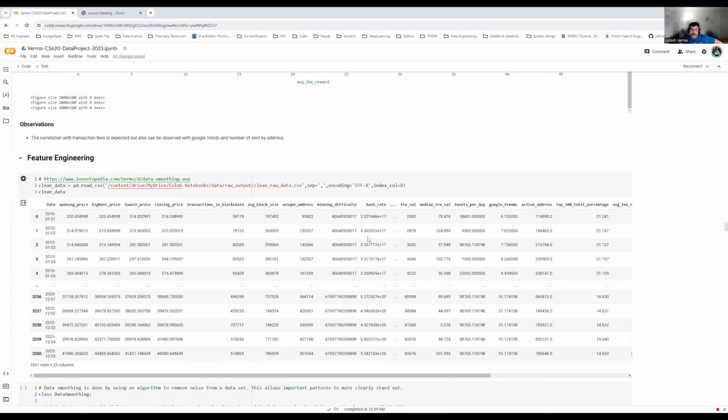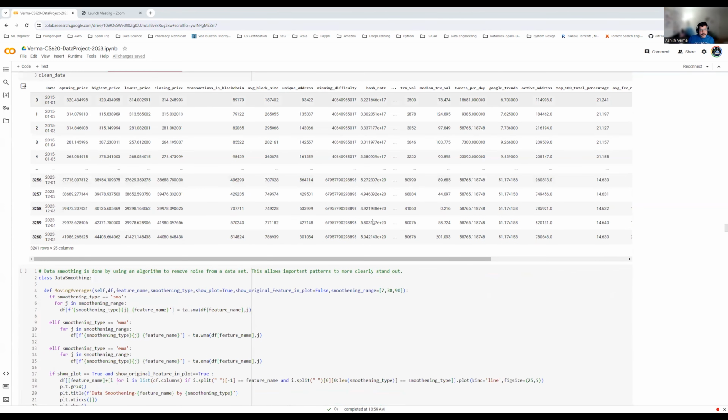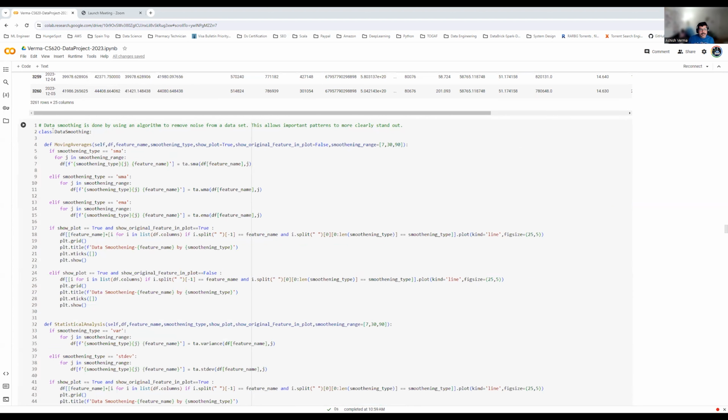For that, I have used a couple of averages that are usually applied on top of continuous or numerical features. The feature engineering part which I've included in our notebook has simple moving average, weighted moving average, exponential moving average, and for the statistical part, there's a class written, data smoothing.